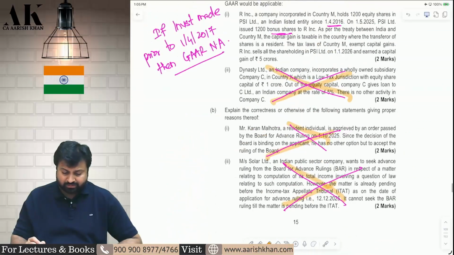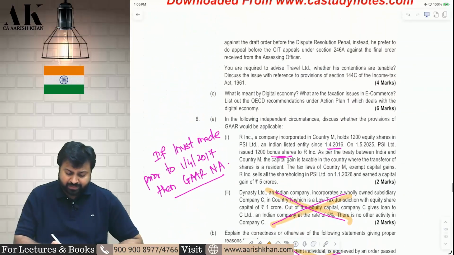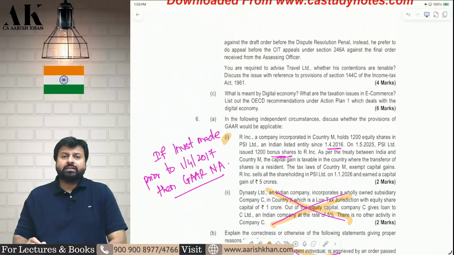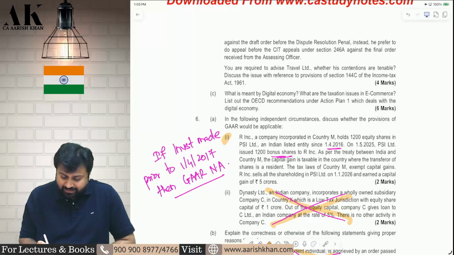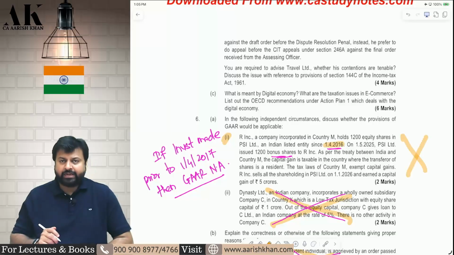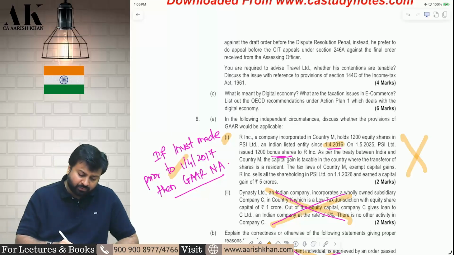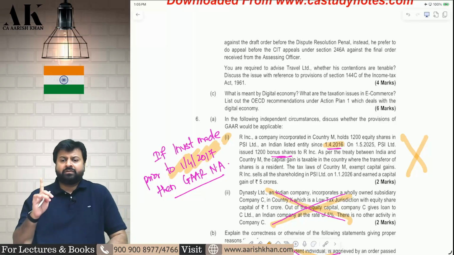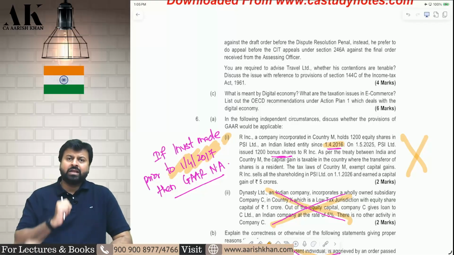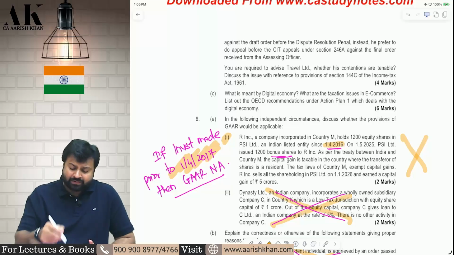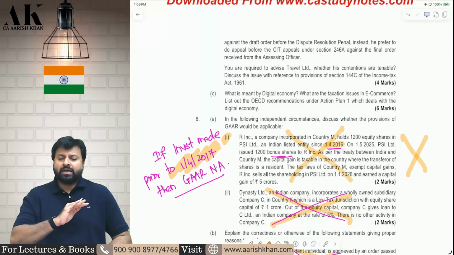Okay, same question only. Only one question is pending over here, whether GAR will be applicable in this case or not. The assessee has made an investment in a company on 1/4/2016. I am not interested in reading the question ahead because if you have made an investment before 1/4/2017, do you remember in the chapter of GAR, I have told you very first thing that GAR is applicable only if the transaction is entered on or after 1st April 2017. Now in this case, if the transaction is entered before 1/4/2017, then GAR will not be applicable. Therefore, in this case, GAR will not be applicable.